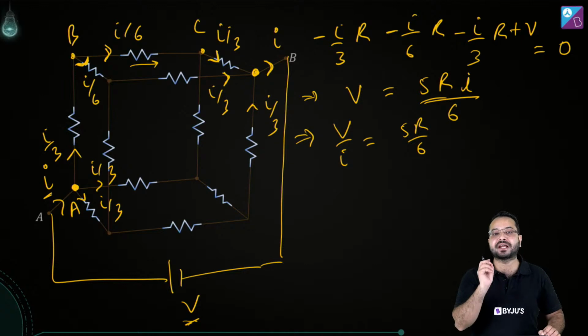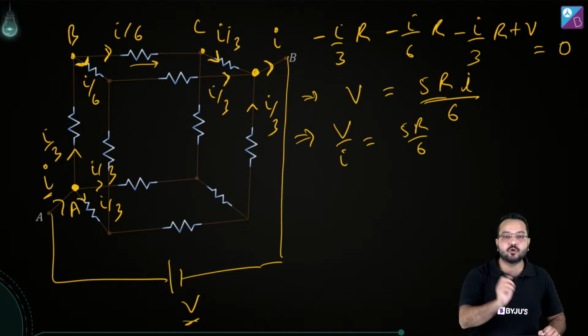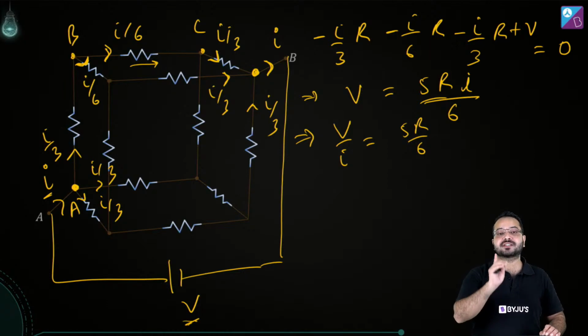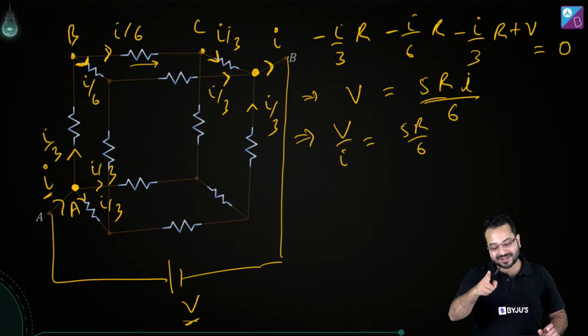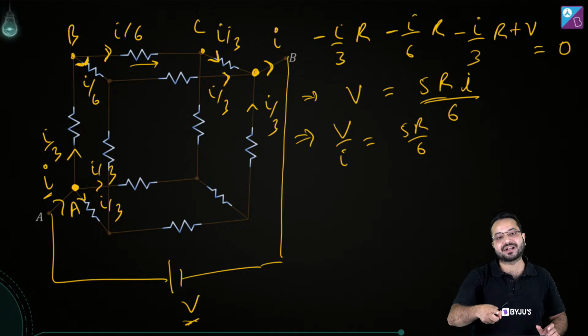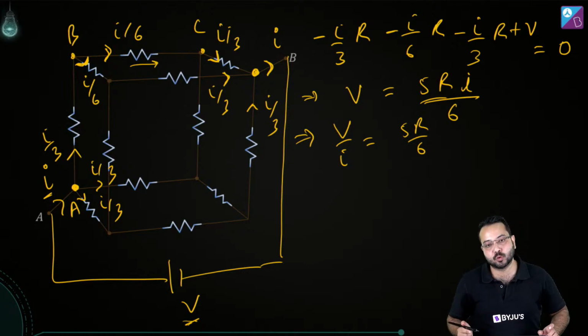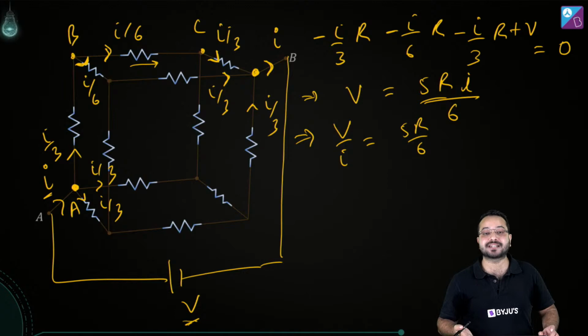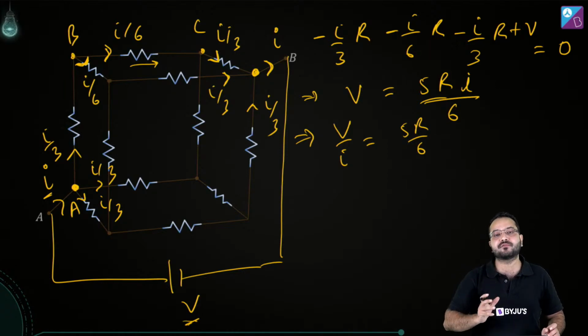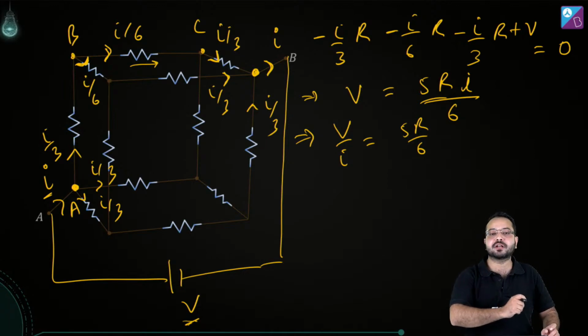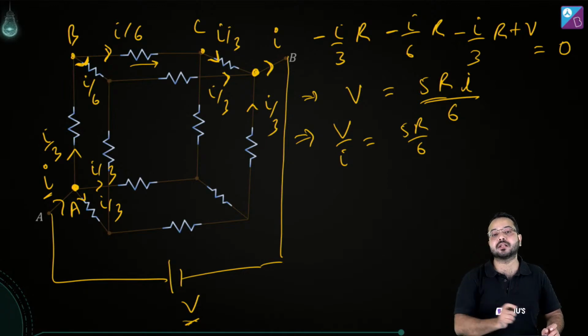Right, Tanmay, you can either find equipotential points or you can find one loop to write KVL if you just have one variable. In this case, you just have one variable I. You can express current in all the branches using I. So the easier method in this case is writing KVL through one loop. Otherwise, if you are not able to establish that, then certainly equipotential points are the method we will have to follow. But since I can write the current in all the branches in just one variable, it is easy to solve by writing KVL in one loop.